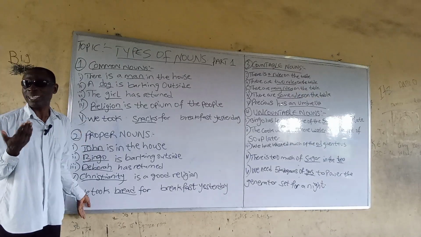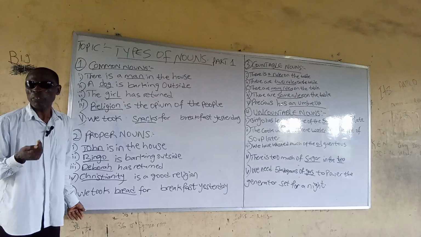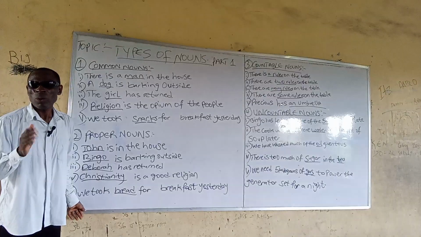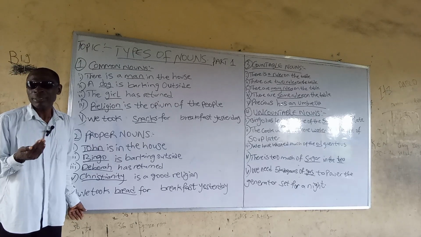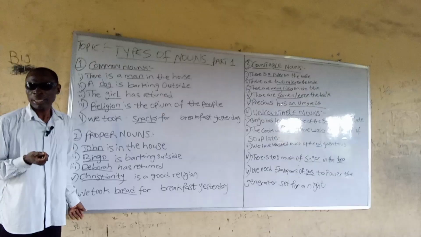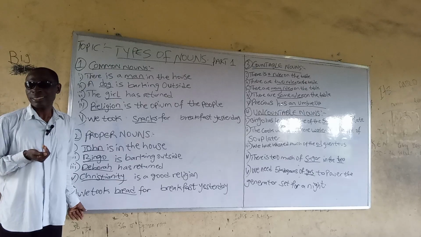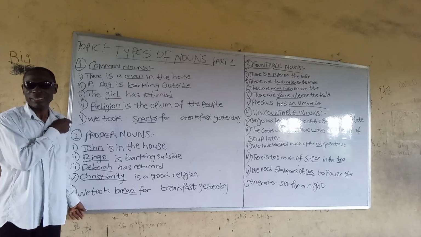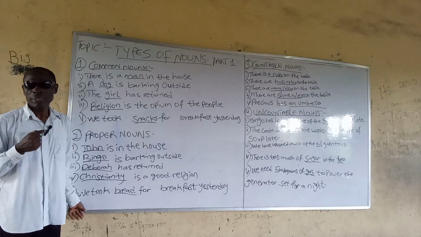What is a proper noun? A proper noun is the name of a particular person, animal, place, or thing. It is the name that distinguishes a person, animal, place, or thing from others. The underlined words in the following sentences are examples of proper nouns.